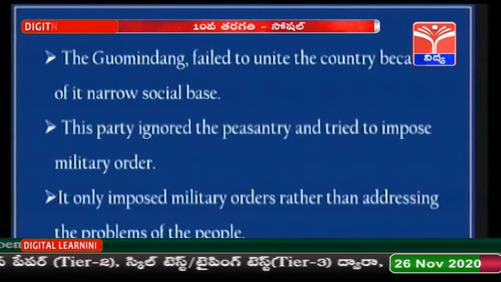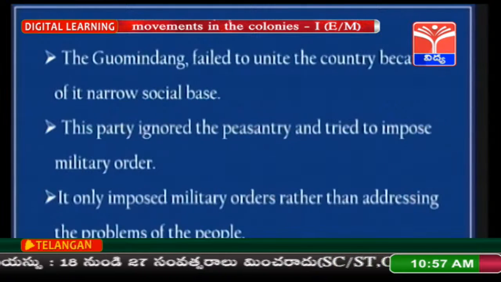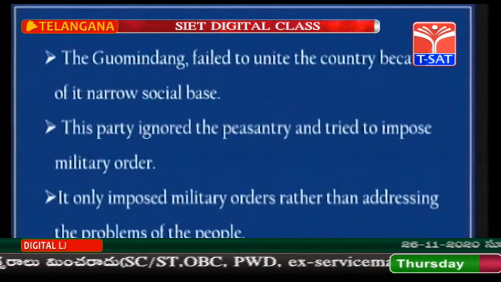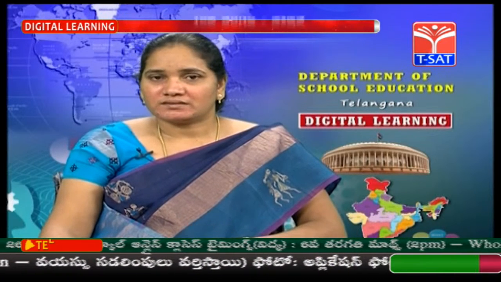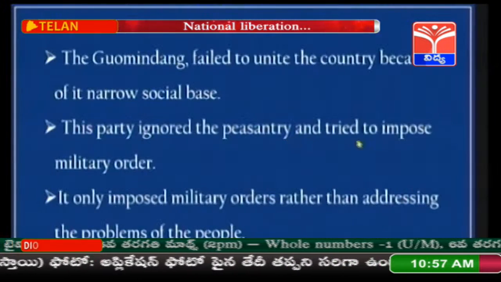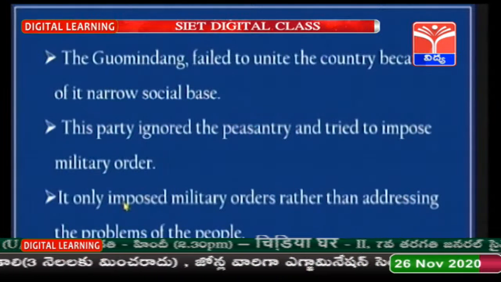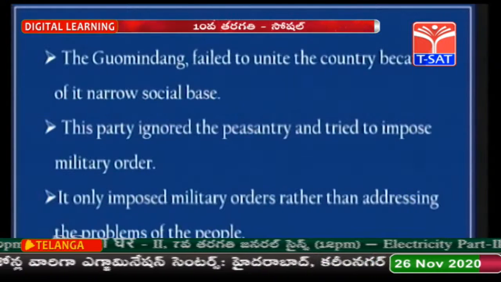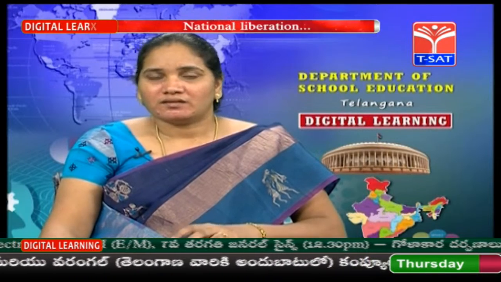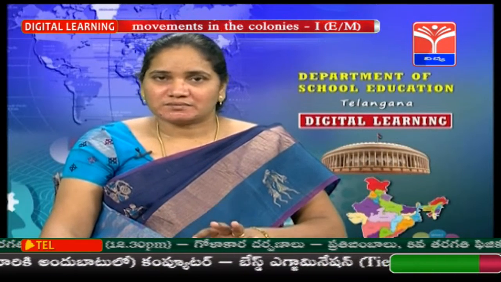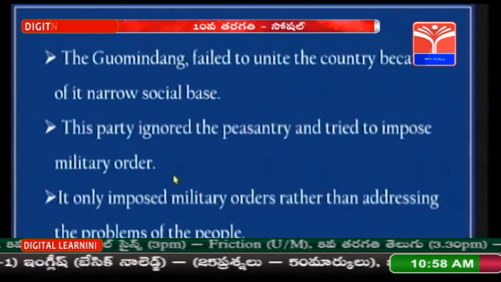The Kuomintang party failed to unite the country because of its narrow social base. The party ignored the peasantry. It totally concentrated on militarization and industry growth. But they ignored the peasantry and tried to impose military order rather than addressing the problems of the people. Sun Yat-sen's principles, the basic principles on which this party was formed, were never carried out by this government, and finally it was a failure of this party.